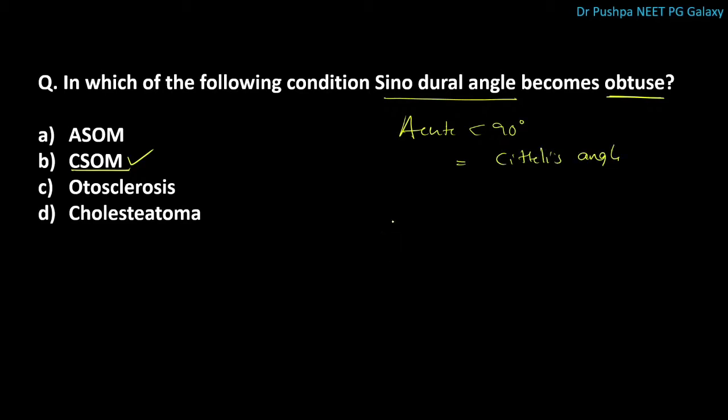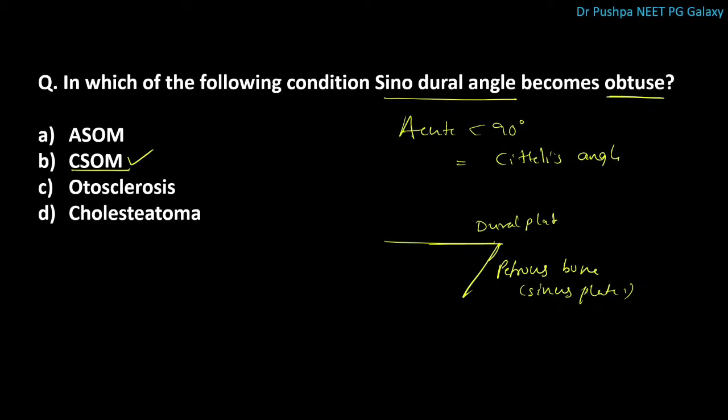This angle is present between roof, that is dural plate, and petrous bone. This is the angle between dural plate and petrous bone or sinus plate. This angle is normally acute angle, but there will be collection of pus in case of CSOM, so the angle